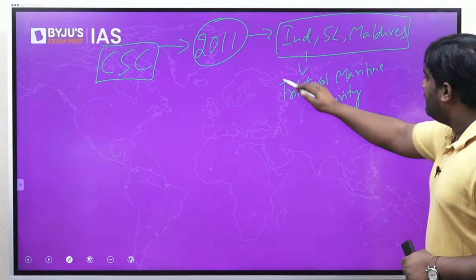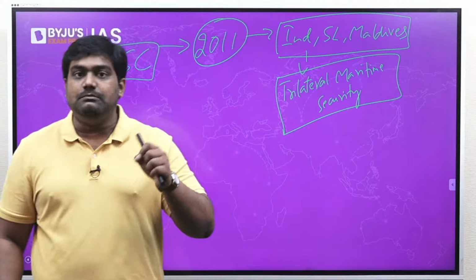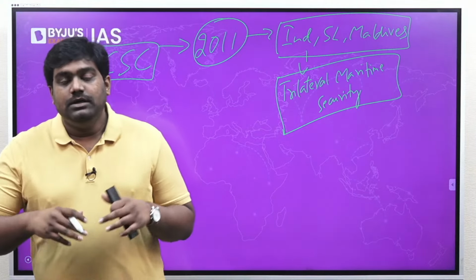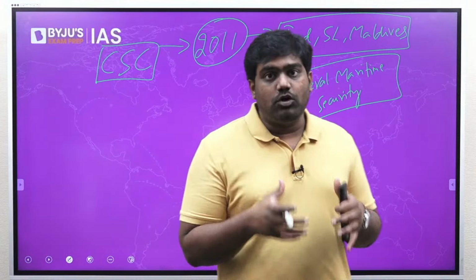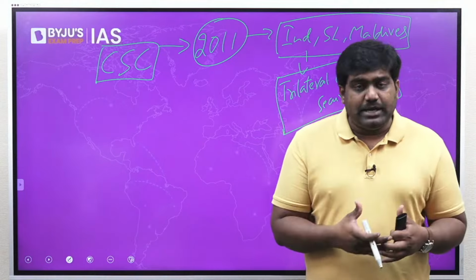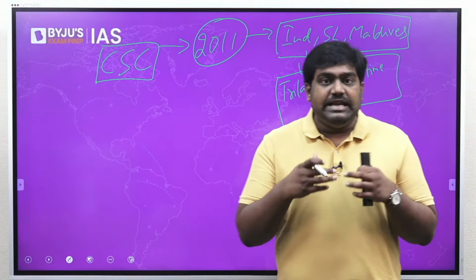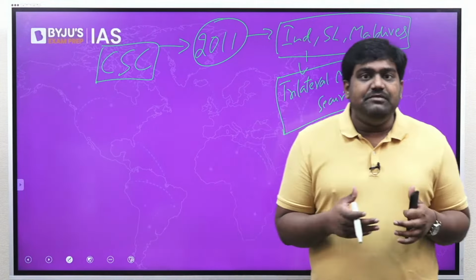The idea of these countries was to focus on maritime security issues of the region, right? So for this purpose, the three countries came together and India became the lead country of this initiative, because the Indian Navy has the capabilities to help out small countries like Sri Lanka and Maldives. This initiative later came to be known as the Colombo Security Conclave.